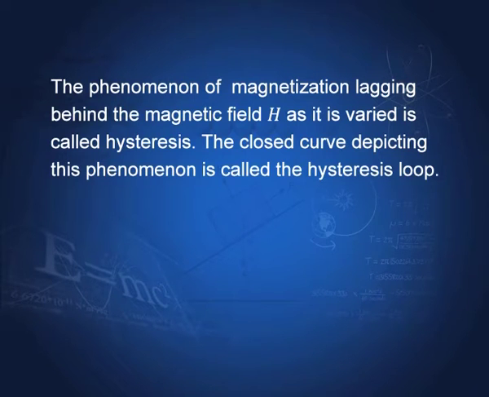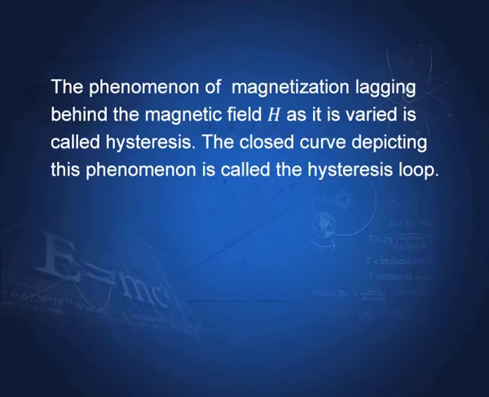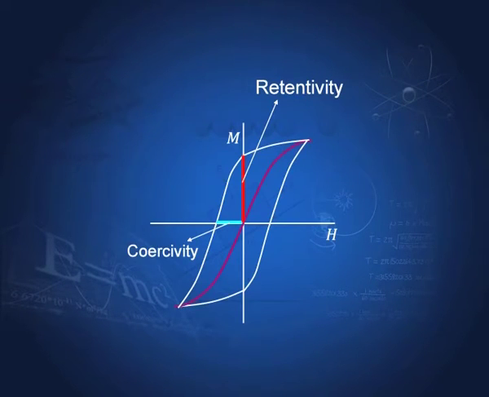The curve is called the hysteresis loop. You see, it lags. It goes like this, and then when we bring H back, it does not follow the same route. It does not become 0 when H is 0. So, lagging behind is called hysteresis, and this loop is called the hysteresis loop.